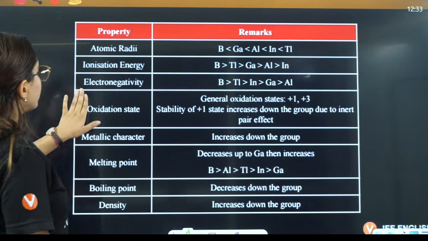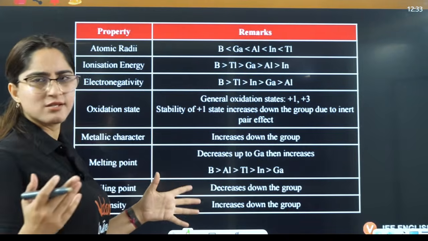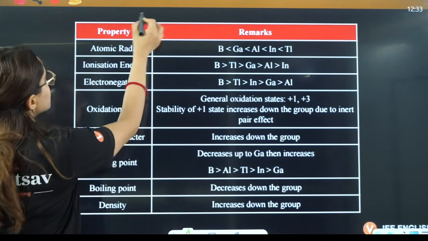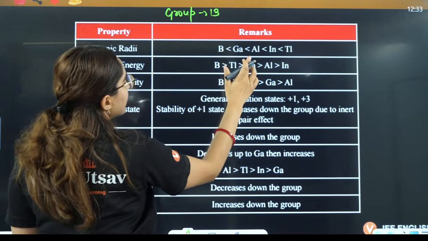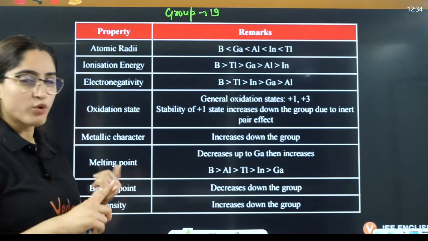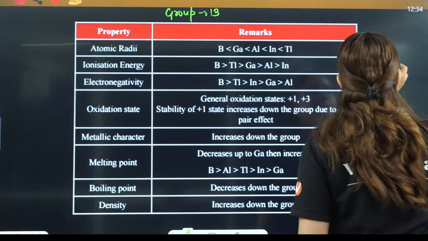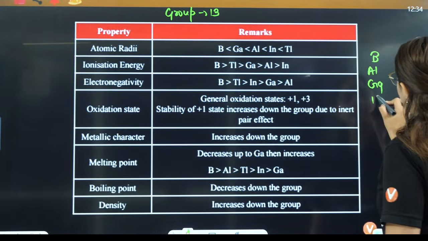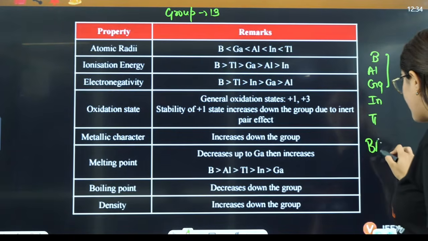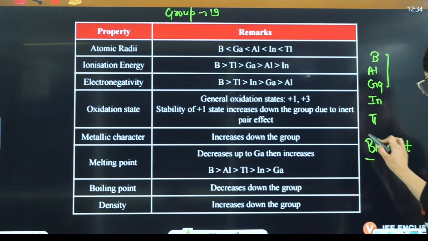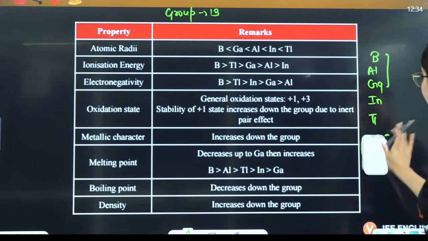Now let's talk about the valencies, the very important group-wise distributions here. This is about group number 13, right? That is boron, aluminium, gallium, indium, thallium. So actually it is B, Al, Ga, In, Tl. Or you can also remember it as baggot. Boron, aluminium, gallium, indium, thallium, baggot.